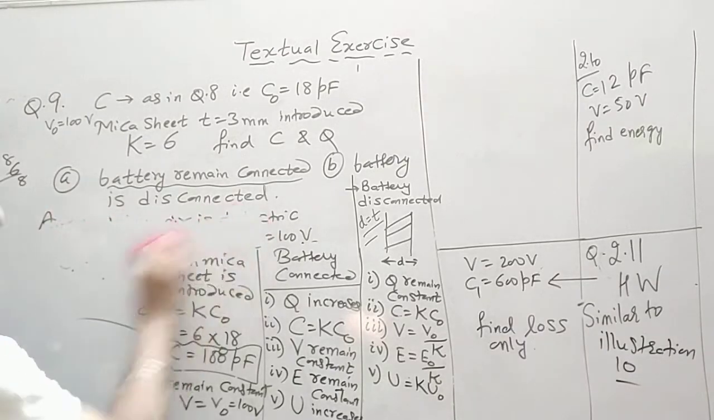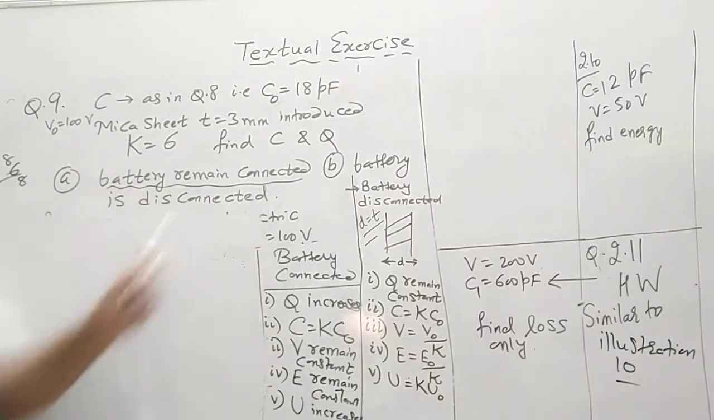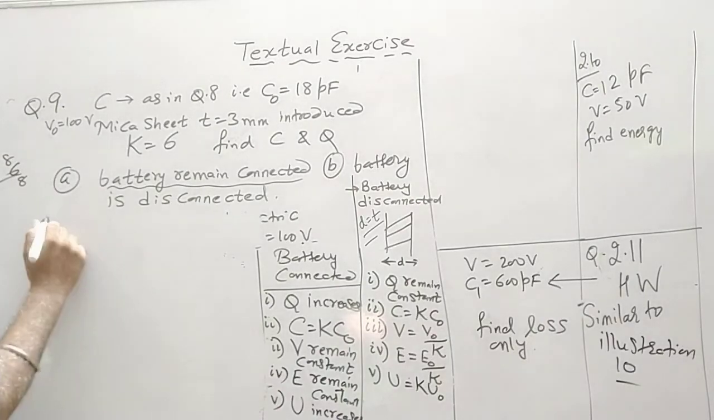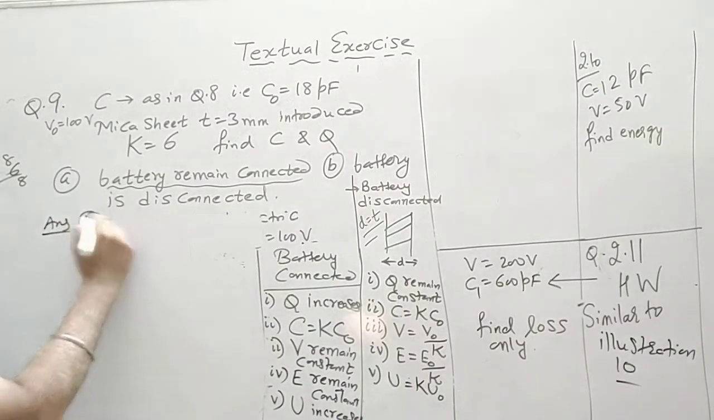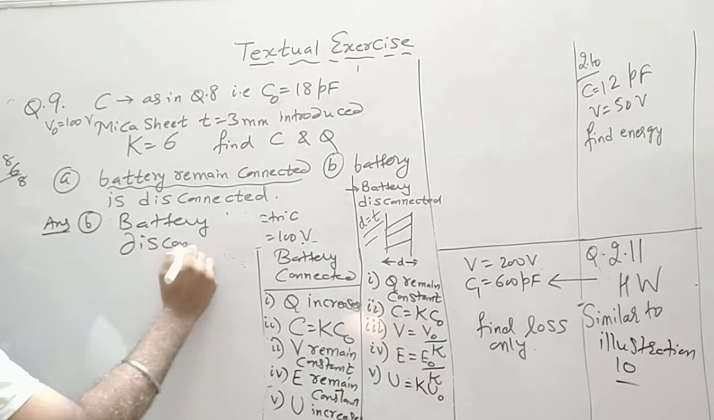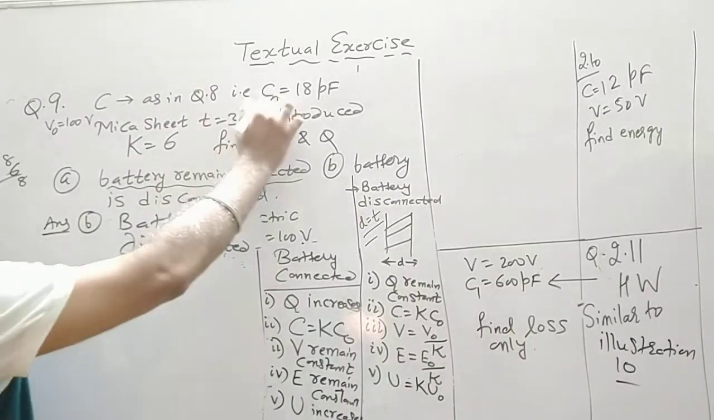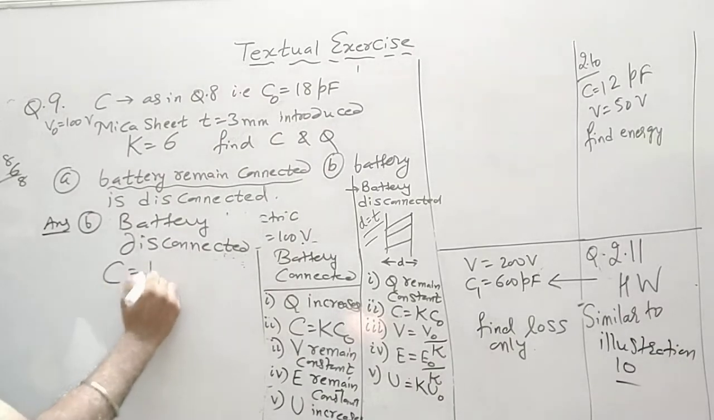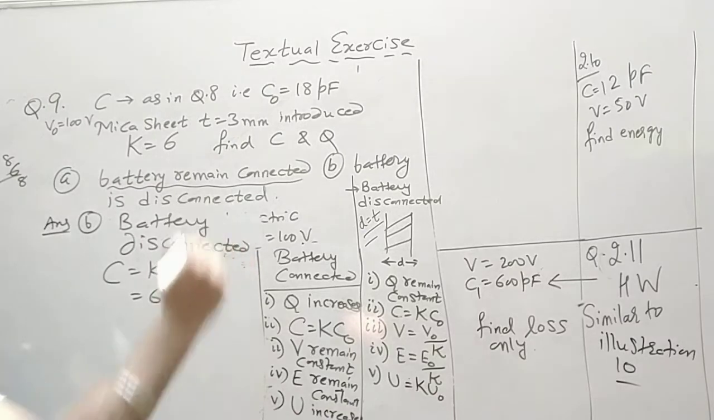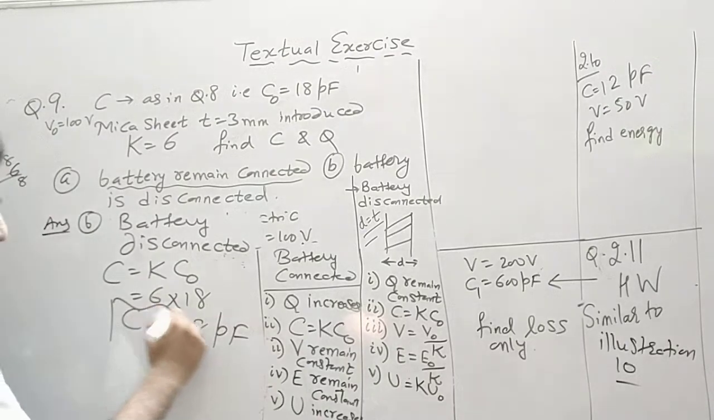Now this is the first portion. What is the second portion? The second portion is to find out C and Q when the battery is disconnected. So in part B, the battery is disconnected and the mica sheet is introduced. It was C naught, so again C becomes K times C naught. So it becomes 6 into 18, which will again be equal to 108 picofarad.